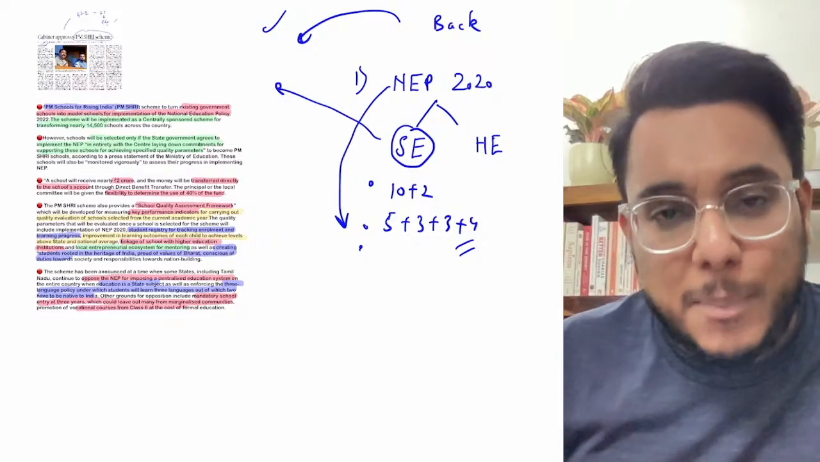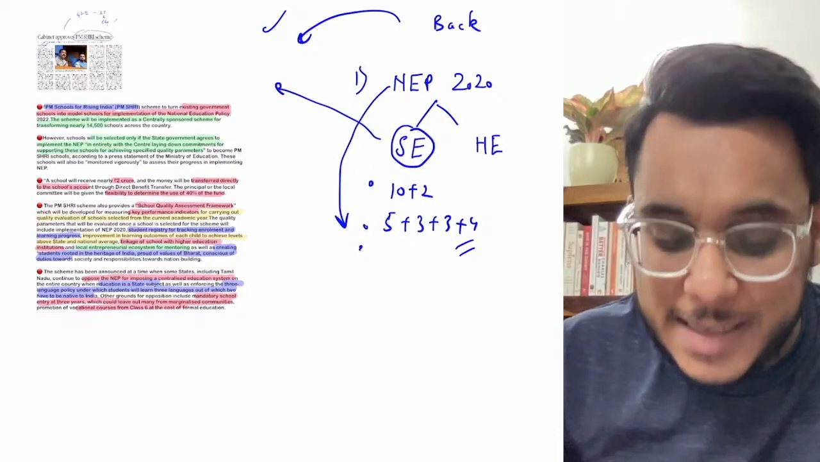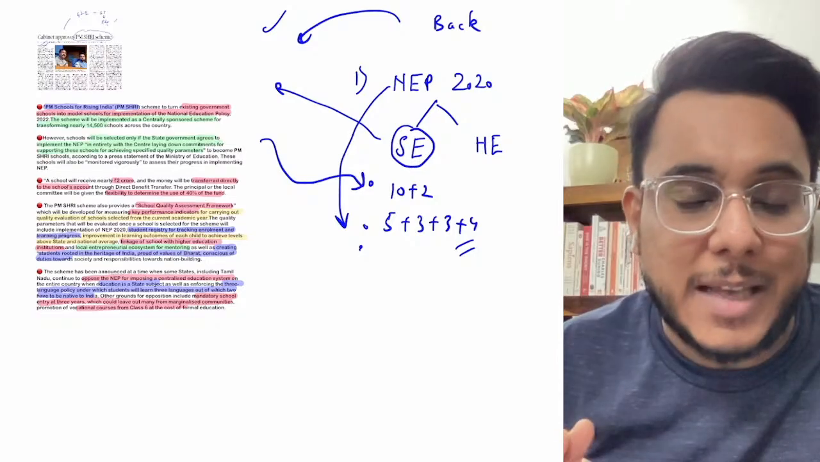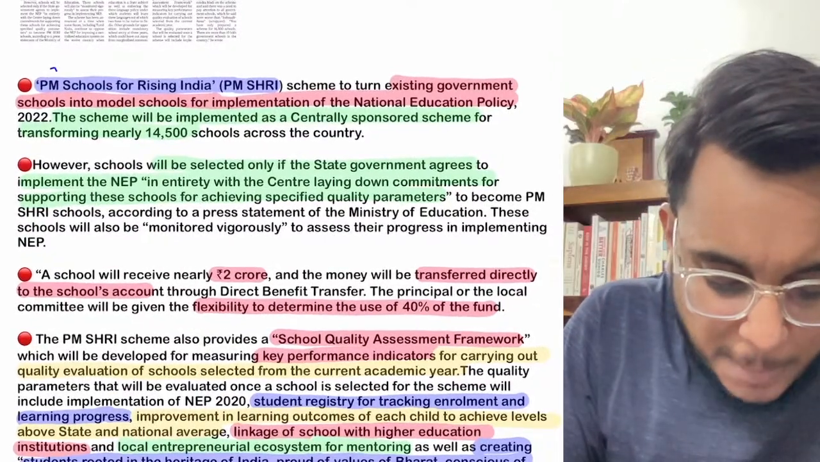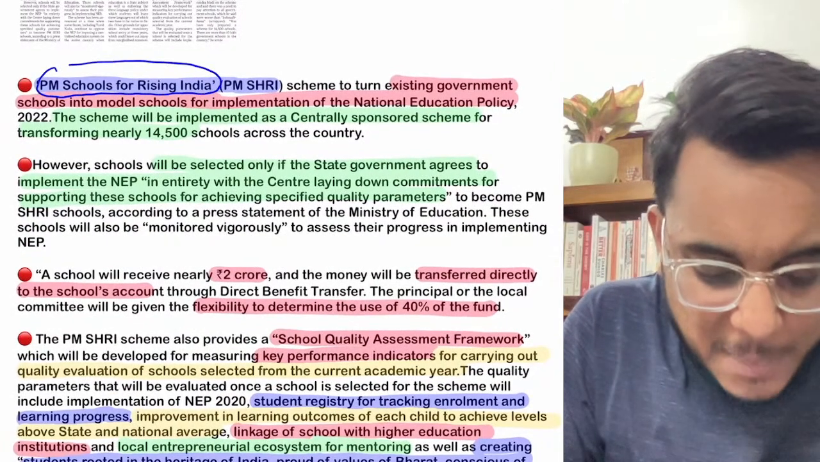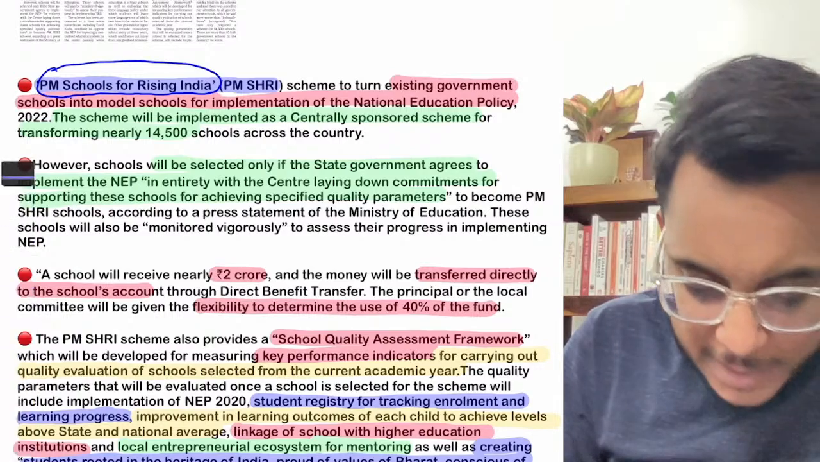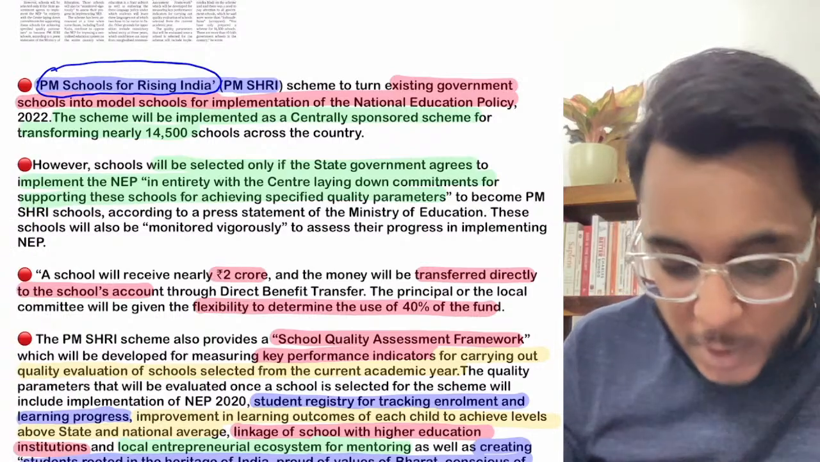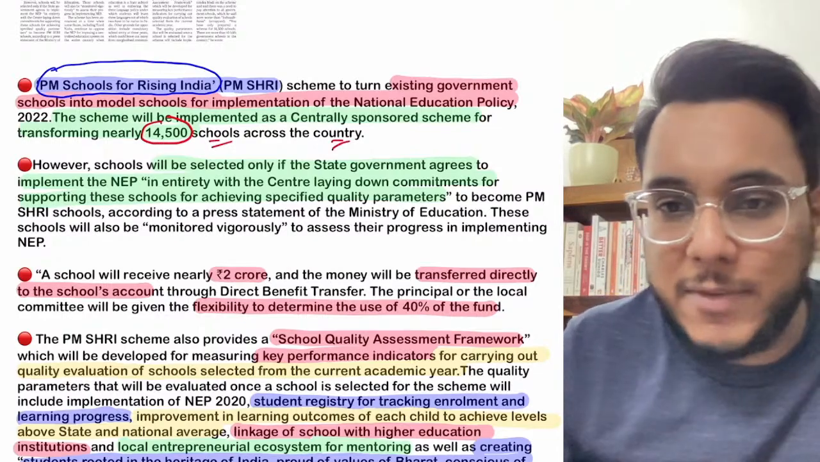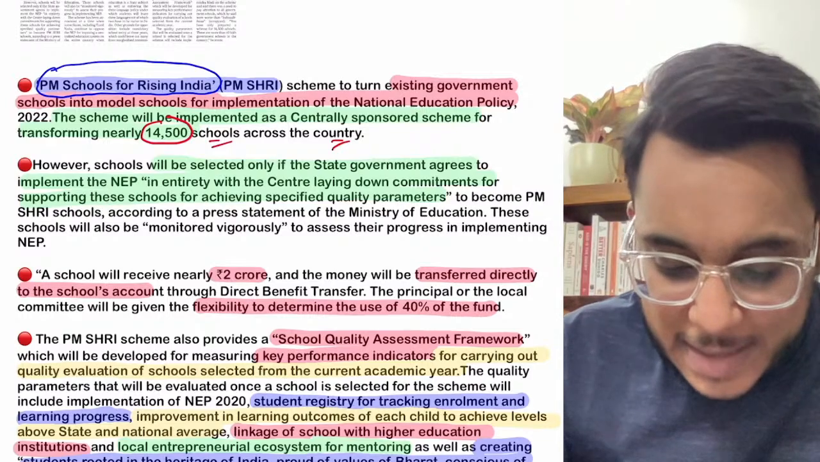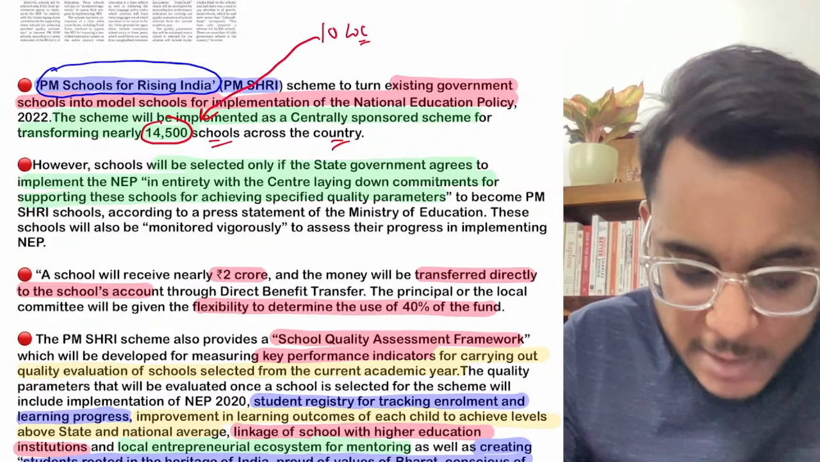To fulfill the spirit of NEP, the PMSRI scheme has been announced. Now let's see the PMSRI scheme, and then we'll see how it is going to fulfill the goals of the New Education Policy 2020. First of all, PMSRI stands for Prime Minister's Schools for Rising India. Understand that this scheme will be implemented to fulfill the NEP 2020 policy. Under this scheme, 14,500 government schools across the country will be covered. As of now, there are nearly 10 lakh government schools, and out of these 10 lakh, 14,500 schools will be covered.